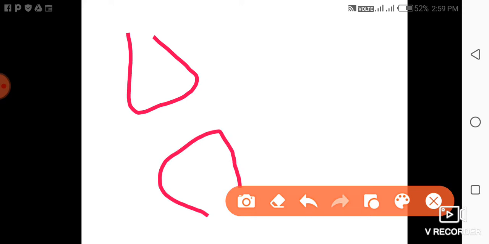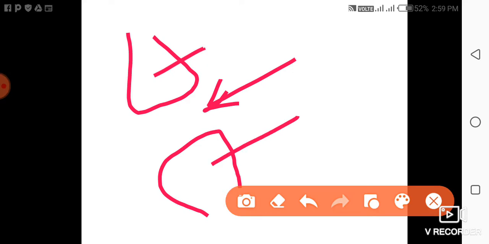It has a presynaptic terminal, a postsynaptic terminal, and in between a synaptic cleft. This is the presynaptic terminal, this one is the post, and this is the synaptic cleft. Like that, three components are there.